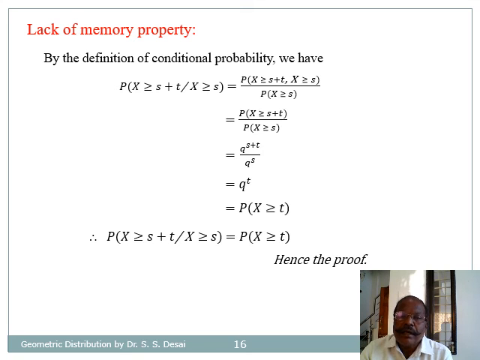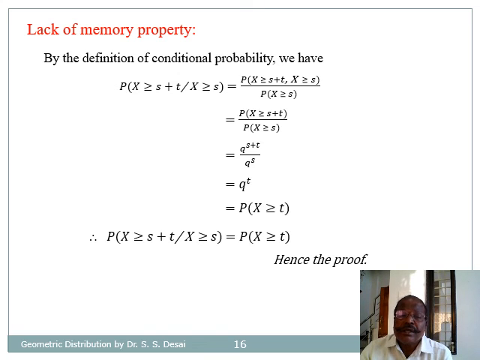The intersection of X greater than or equal to s plus t and X greater than or equal to s is X greater than or equal to s plus t. Therefore, finally we get probability that X is greater than or equal to s plus t divided by probability that X is greater than or equal to s, which becomes q raised to s plus t divided by q raised to s.